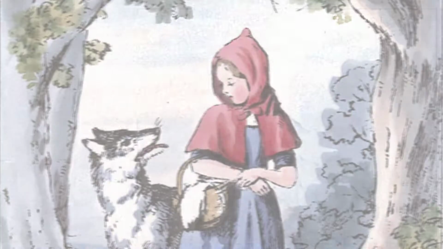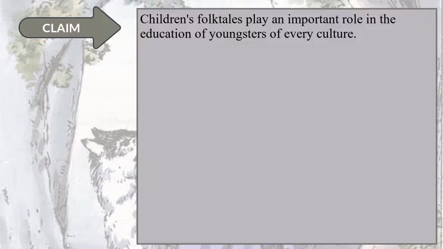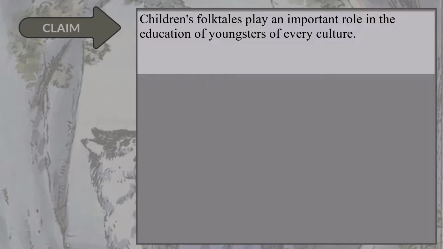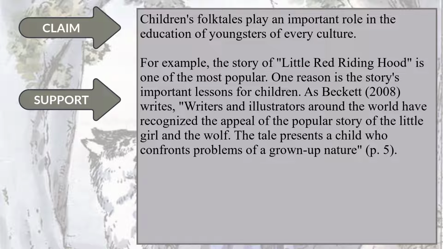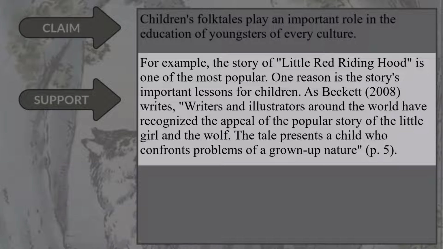For example, in this passage, notice how the writer asserts a claim based on a personal and informed perspective. Children's folktales play an important role in the education of youngsters of every culture. Next, the writer borrows information from a source to exemplify and support the claim. For example, the story of Little Red Riding Hood is one of the most popular. One reason is the story's important lessons for children.